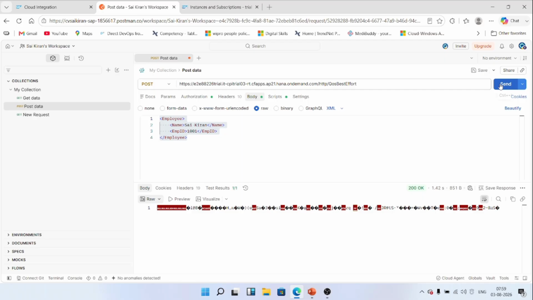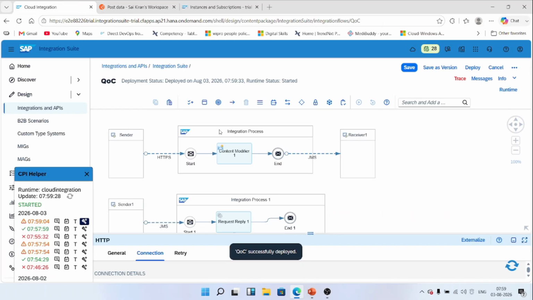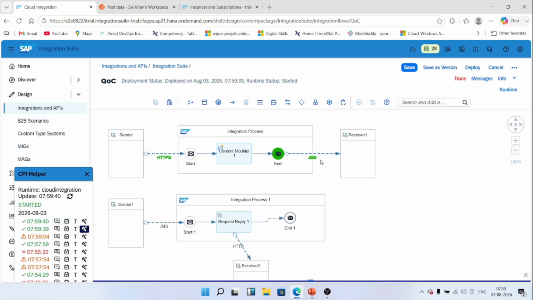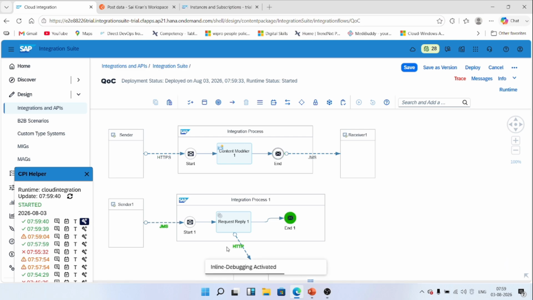We are sending the data. See, here it is reached, and after that it is reached here. So from here to here it is saved, and from there it will be picked up and the task completed. So this is all we can see.